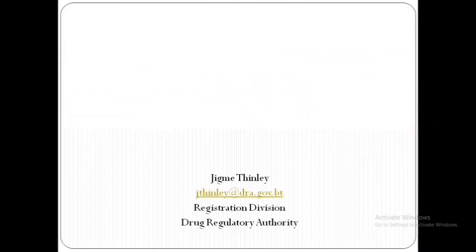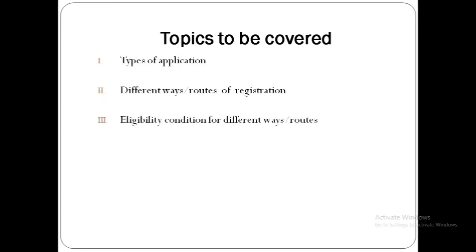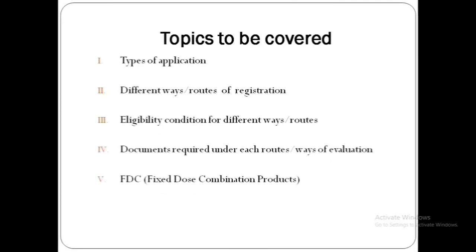So let's begin. Topics that would be covered in this presentation are as follows. Number 1, types of application. Number 2, different ways or routes of registration. Number 3, eligibility condition. Number 4, documents required. Number 5, we have fixed dose combination, and lastly we have renewal.